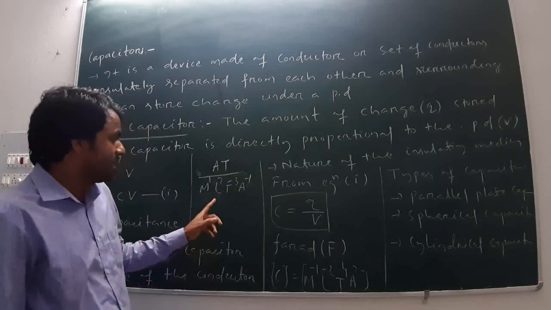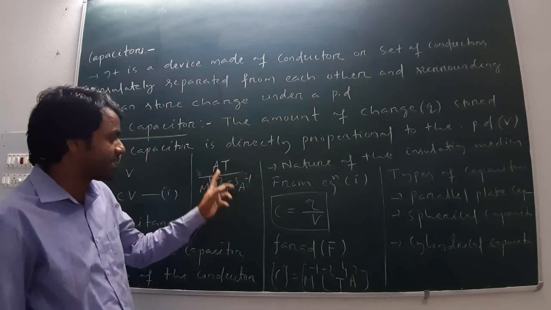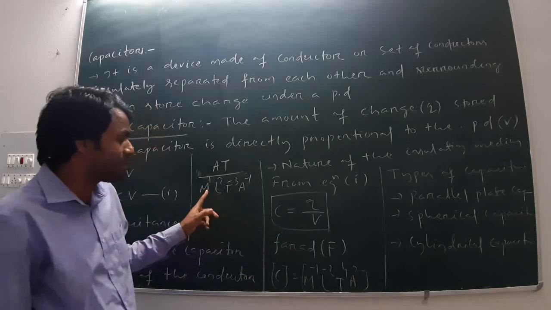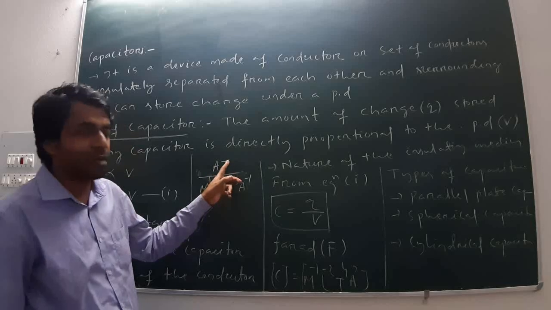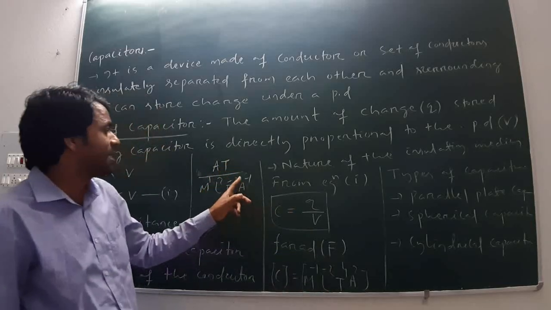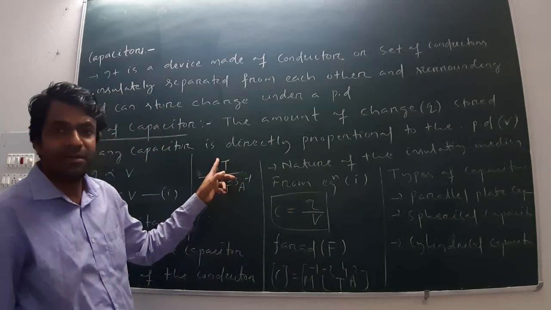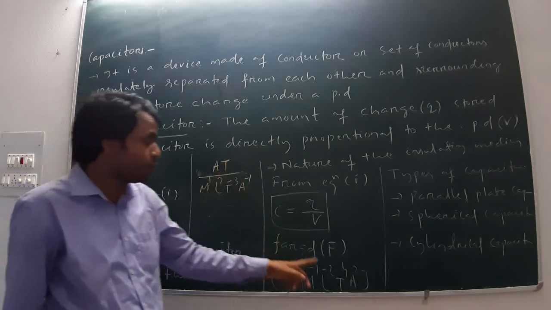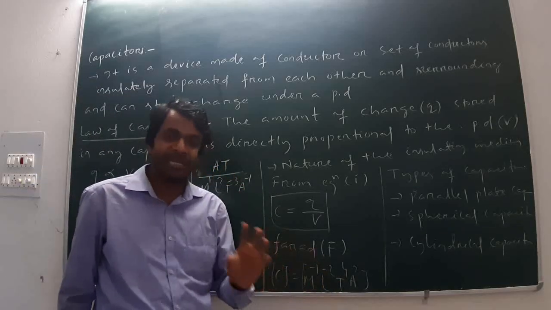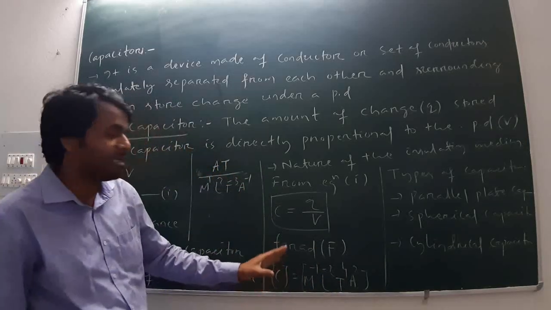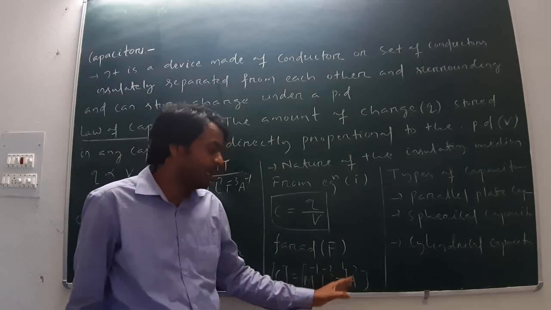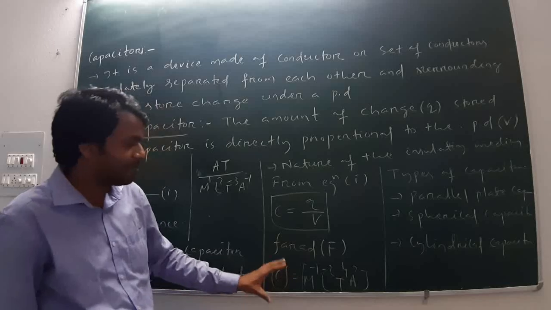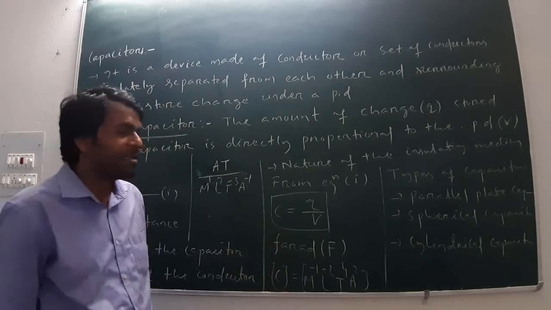By solving this, I get M minus 1, L minus 2, T minus 3 plus 1, that is T4, A minus 1 plus 1, that is A2. The dimensional formula of capacitance is M minus 1 L minus 2 T4 A2.